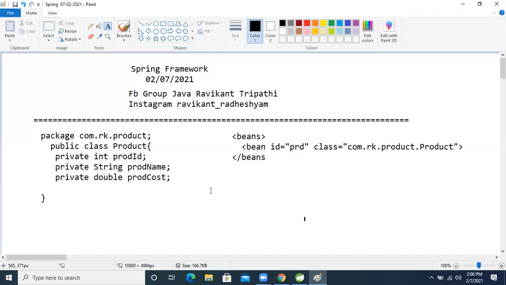But today our discussion is that we are going to configure as Java configuration, using annotations, right?